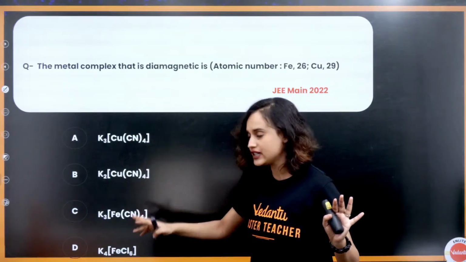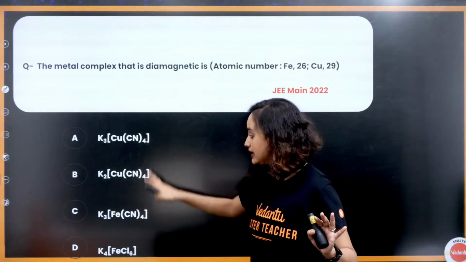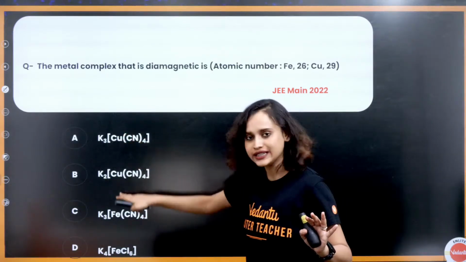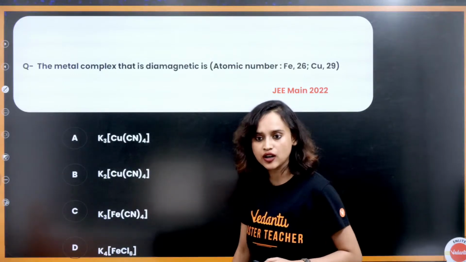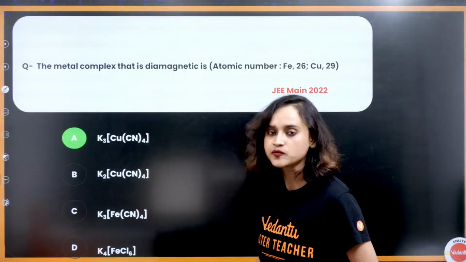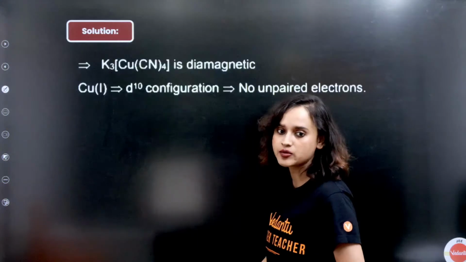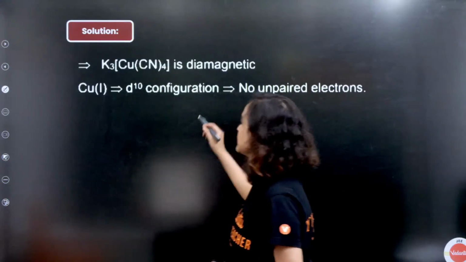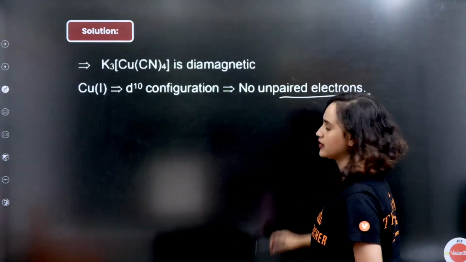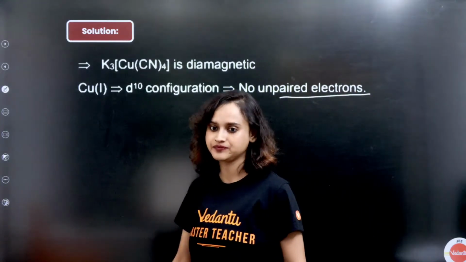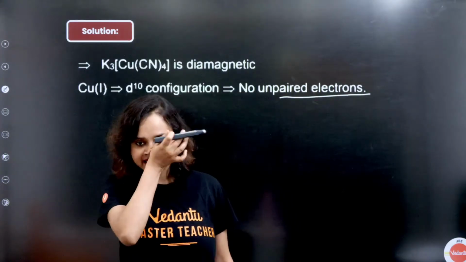So these three are strong field ligands with 3d series. This is a weak field ligand, no pairing. You can find it out. Option A was the correct answer. Why? Because copper is d10 configuration and has no unpaired electrons. That's it.